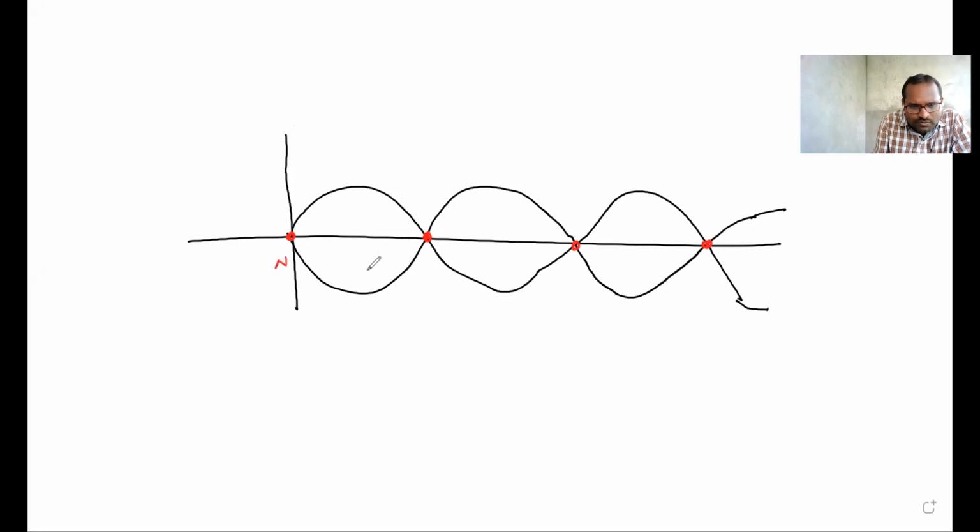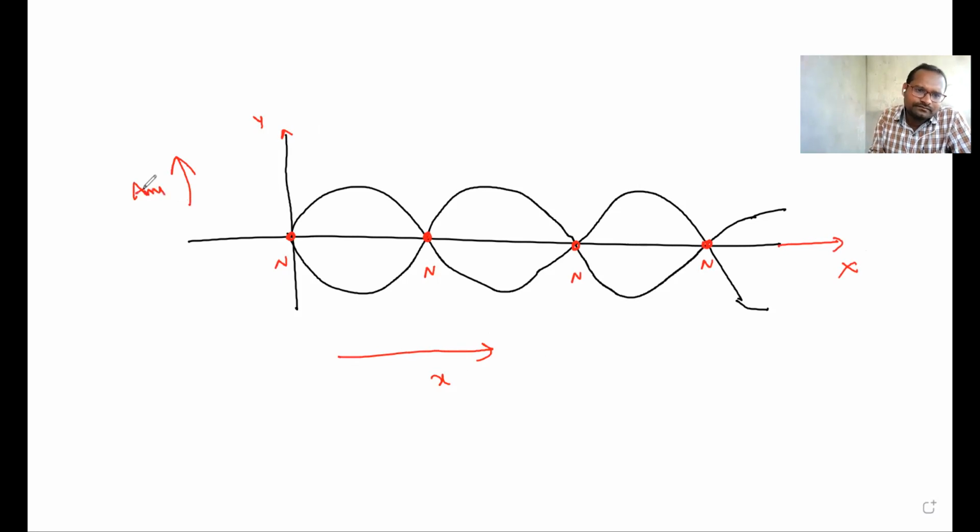These points are called nodes: node, node, node. This is the x-axis, representing distance x. This is the y-axis, representing amplitude.